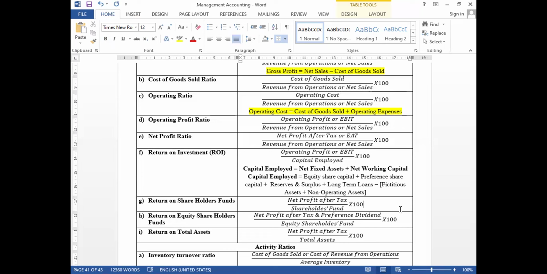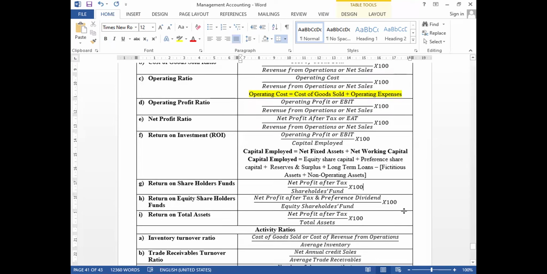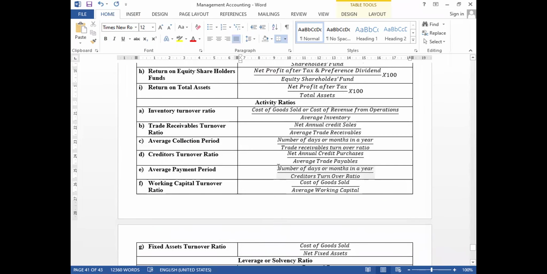Next, return on total assets means net profit after tax divided by total assets. In the same way, based on the activity, we can find out some more ratios called inventory turnover ratio, trade receivables ratio, average collection period ratio, creditors turnover ratio, average payment period ratio, and working capital ratio.